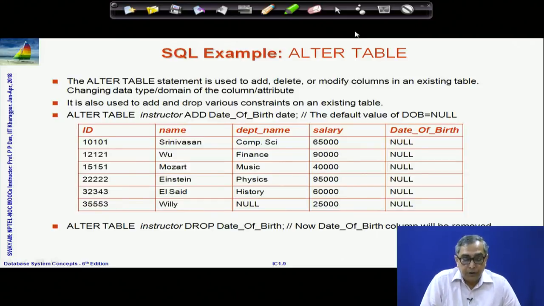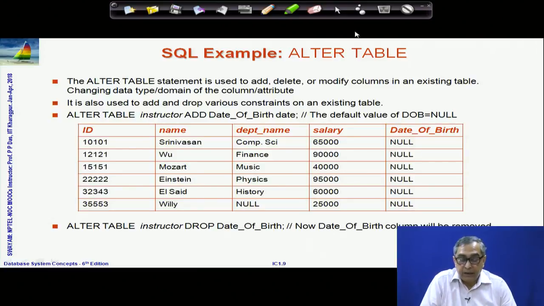It is also possible to change the design of a table, because you may have created a design today, and a couple of months down the line you might feel that some attribute needs to be added. So, you do that with alter table. By doing alter table you can add attributes to that table. An example is shown here.